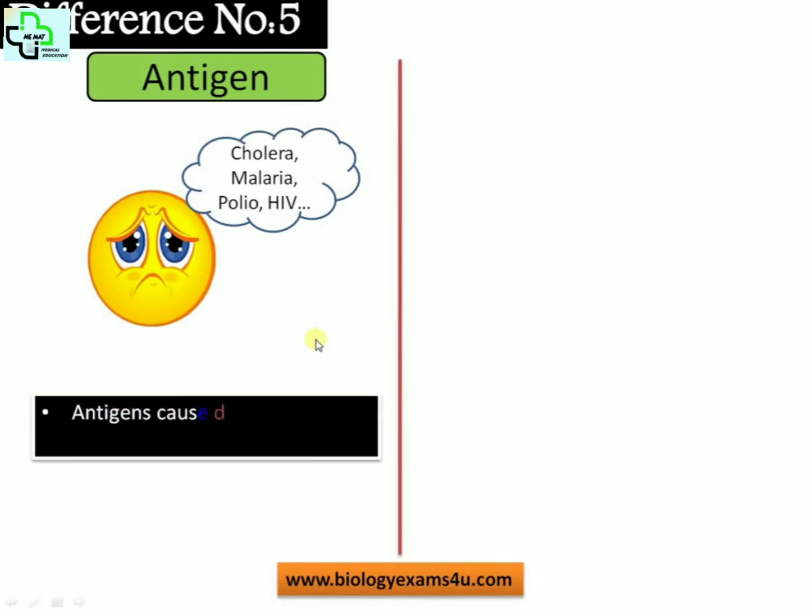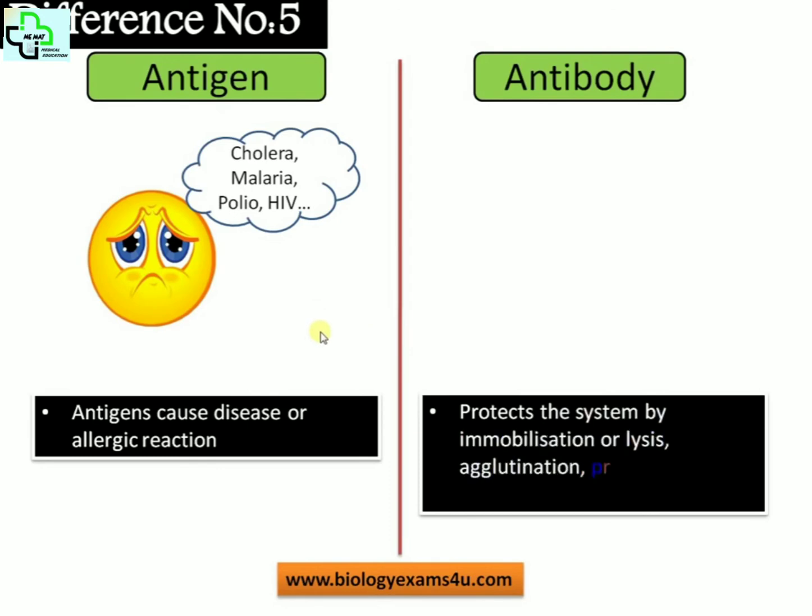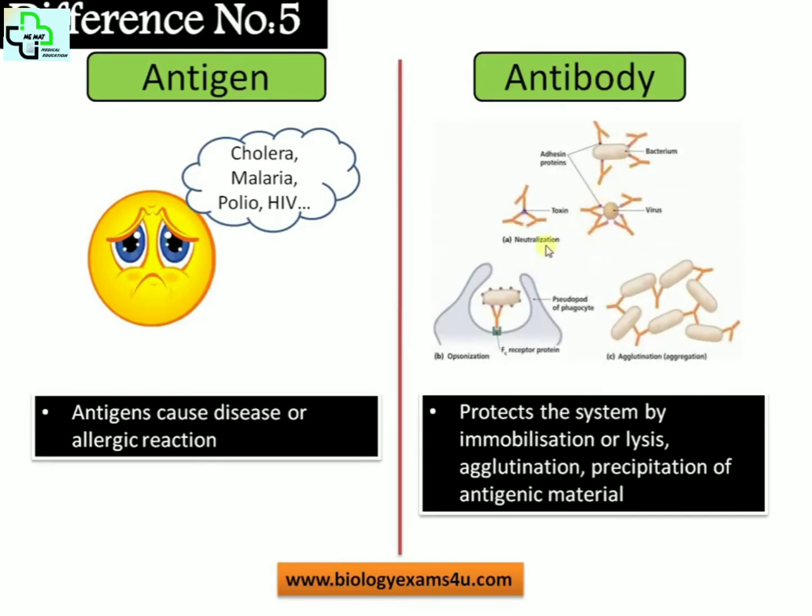Difference number 5. Antigens are actually causing diseases or allergic reactions, whereas antibodies are involved in our defense system. They are the master molecules that are protecting us from diseases, and they are continuously working 24/7 for protecting us from all infectious pathogens surrounding us. Protection is offered by immobilization or lysis, agglutination, precipitation of antigenic material. And this is one way, either by neutralization. This is a bacterium, and antibodies will bind to this bacterium and actually neutralize it, and toxins secreted by this bacterium, and also antibodies will bind all around these toxins and actually neutralize them.